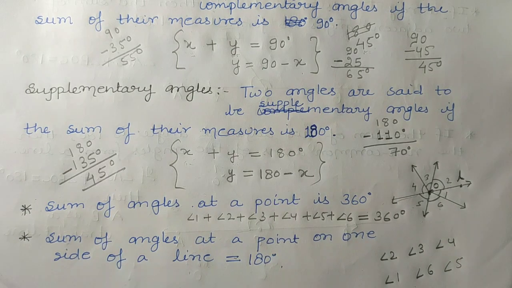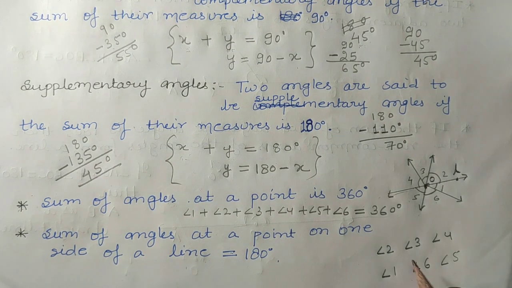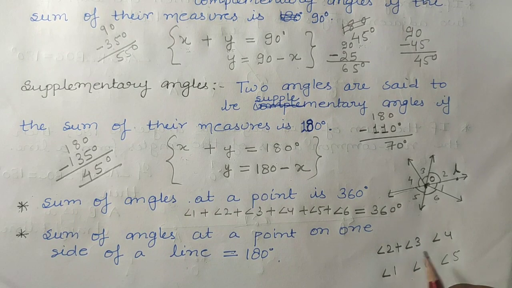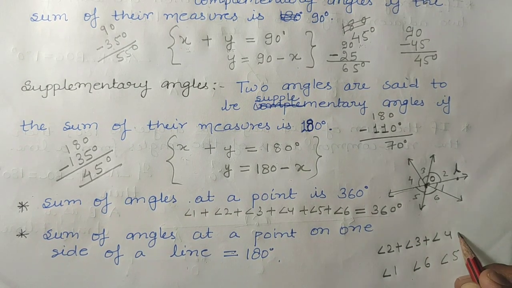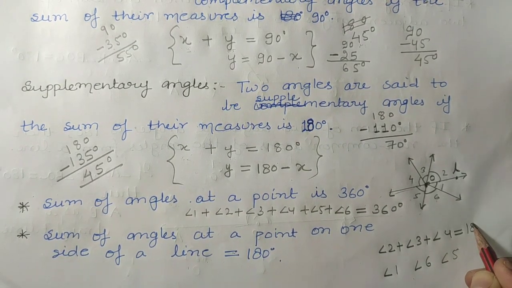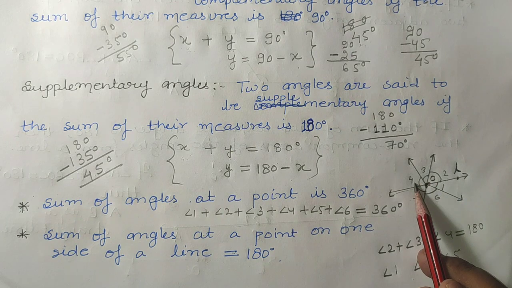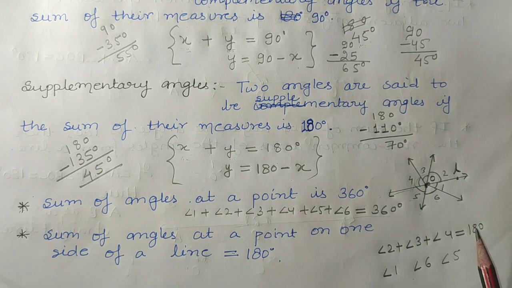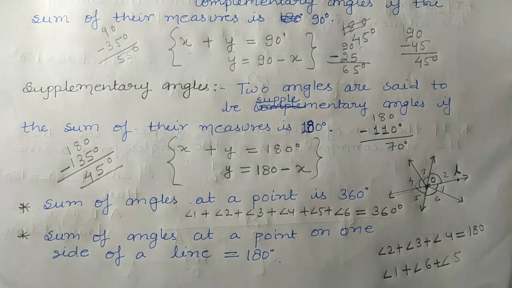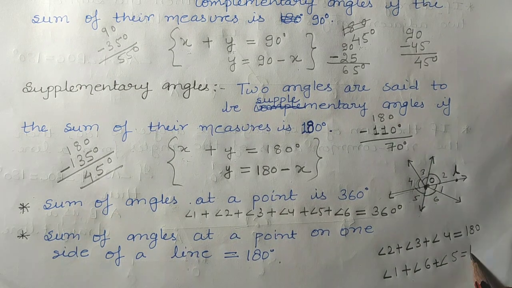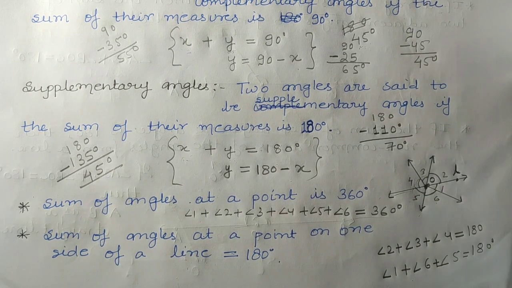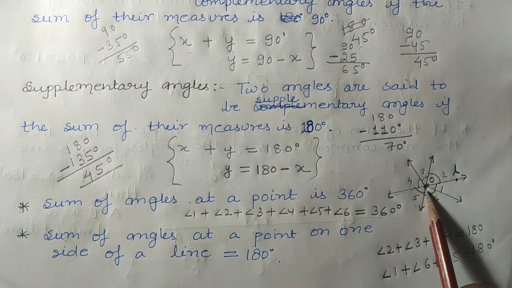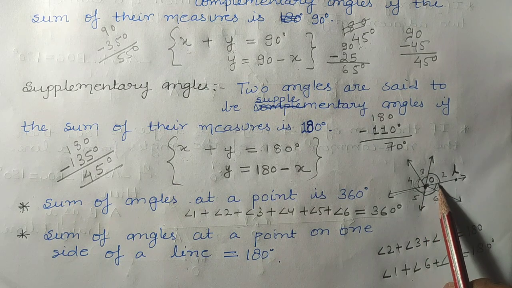If you find the sum of angle 2 plus angle 3 plus angle 4, it should be equal to 180 degrees, because all these angles are forming upon the straight line. The sum of these three also should be equal to 180 degrees, because they are just below this straight line.